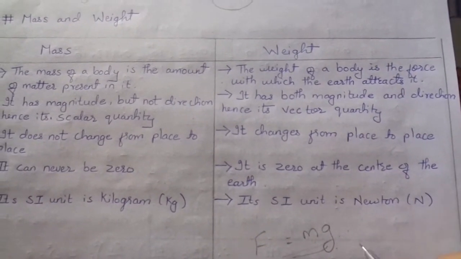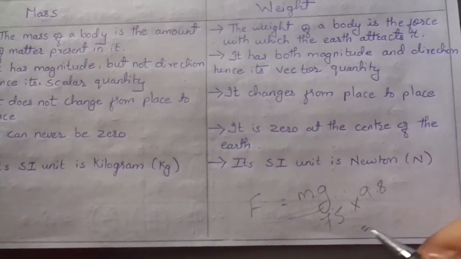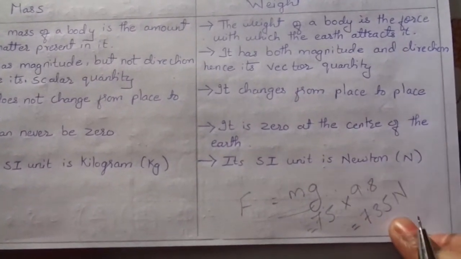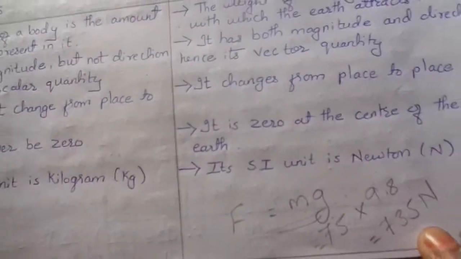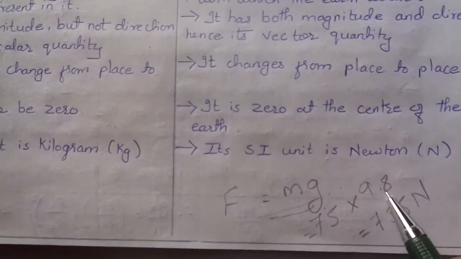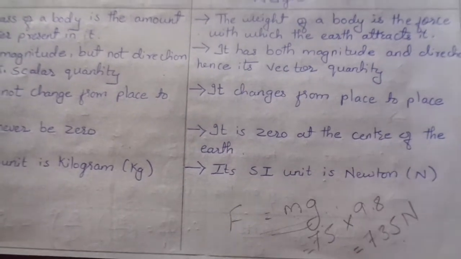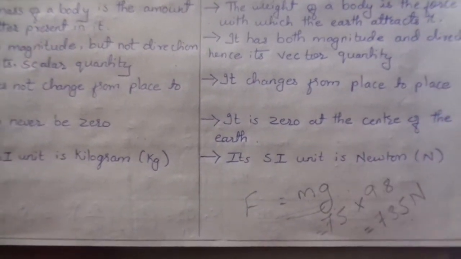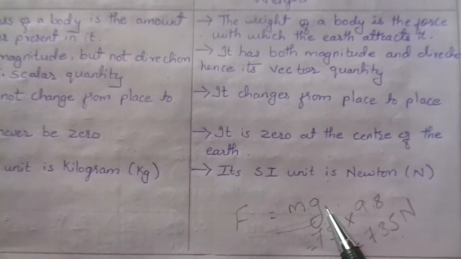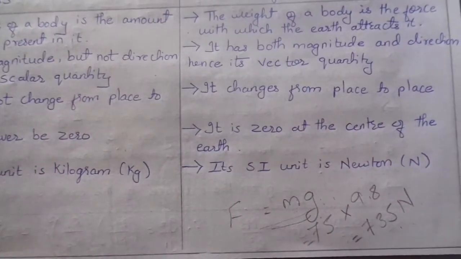If your mass is 75 multiplied by g 9.8, then it will be 735 Newton. If you have to calculate it in terms of Newton, you can calculate your mass as well. What is your mass? Multiply by the gravity. That much Newton of force you are exerting, isn't it? Try this at your house. Calculate your mass and multiply it with the gravity and find out the force in Newton.